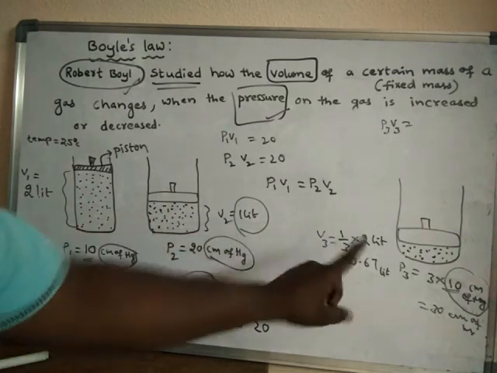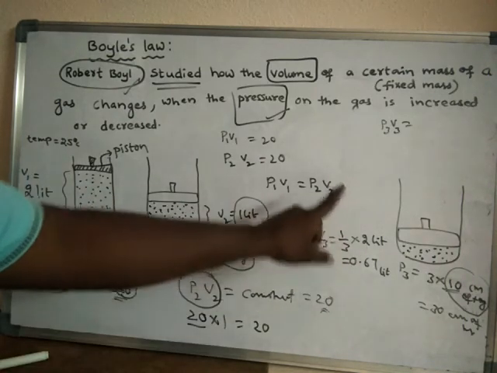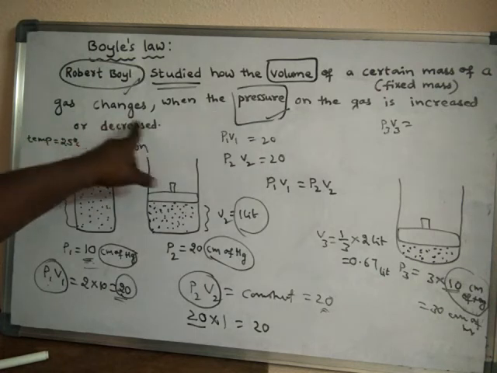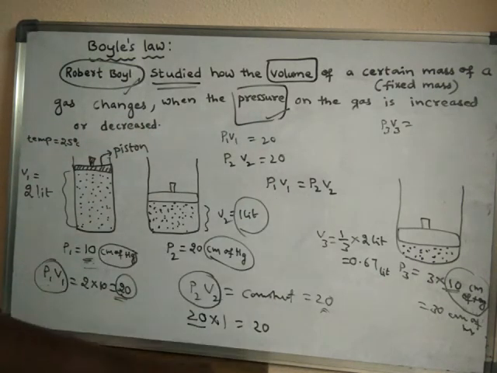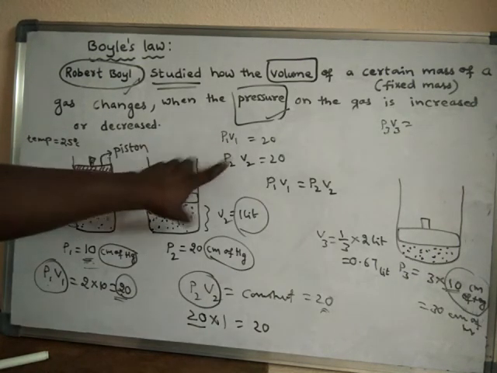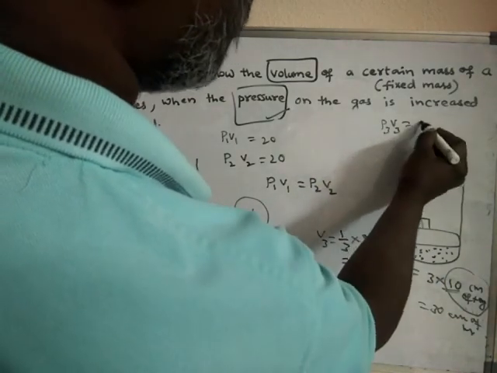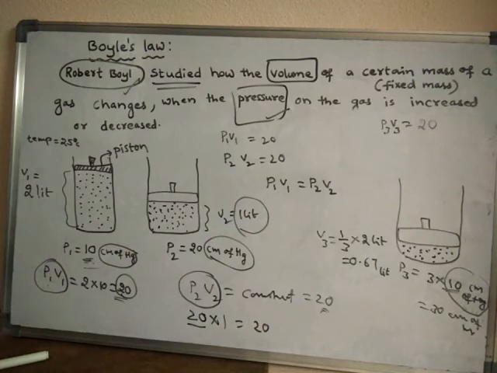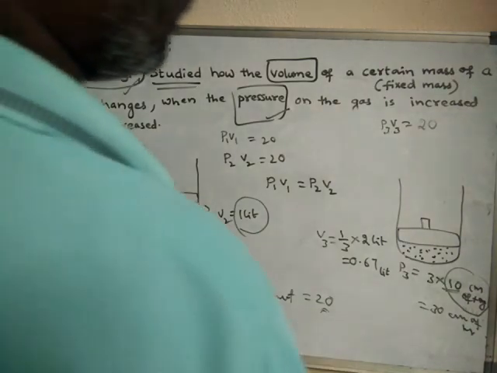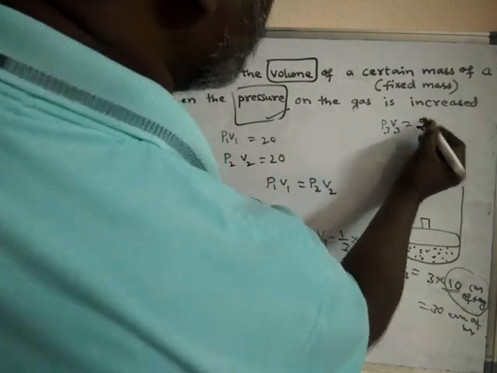So under the same temperature and the same amount of gas, the product of pressure and volume should remain constant. So here also the product of pressure and volume should be 20 only.